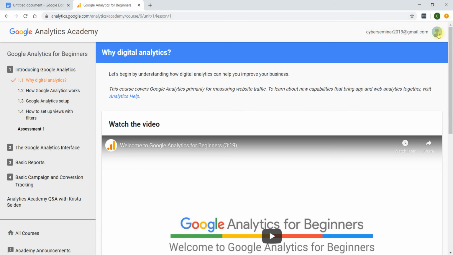This email id is already logged in, so it directly took me to register. If you have not, then when you click register it will ask for login. You need not worry, you just log in with your Google id, Gmail or Google id, both are the same, and you will come to this page.